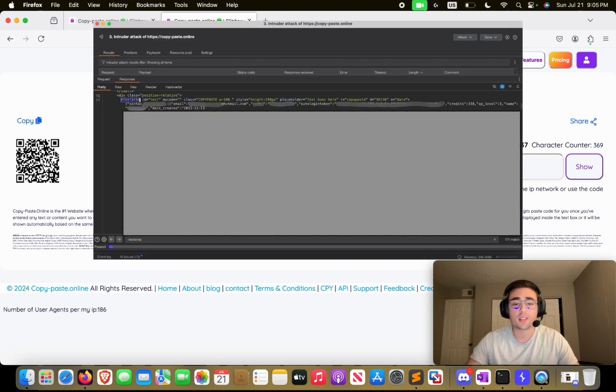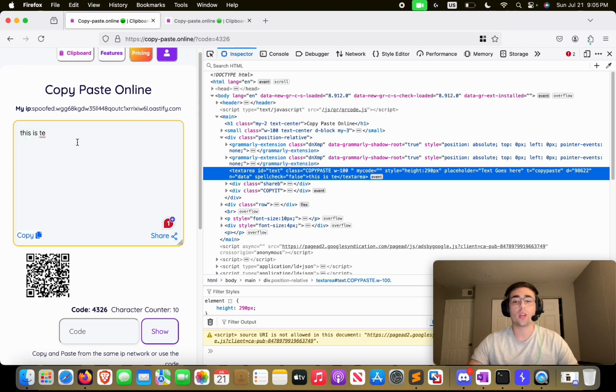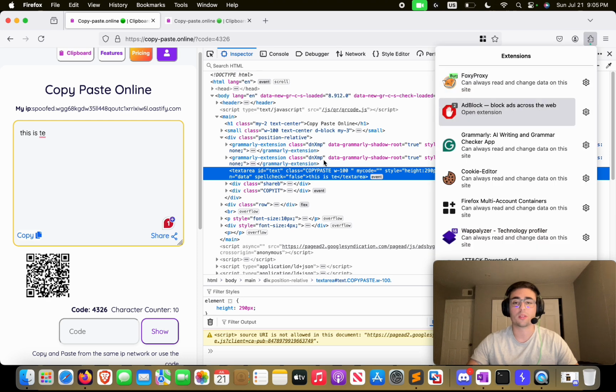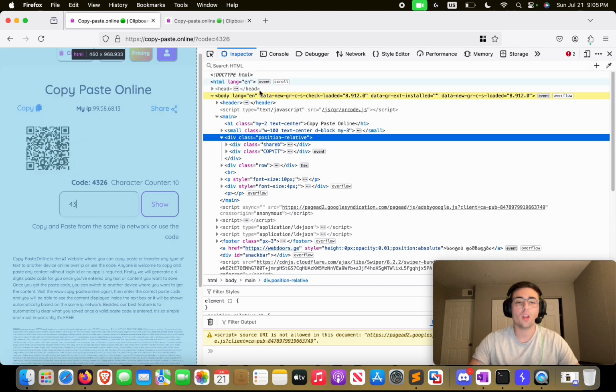Here in small text, it says that they are going to automatically clear what you saved once a valid passcode is entered. But I don't know how true that is, because we saw that I entered the code a couple of times via the script and via the UI, and it's not clear, right? We can turn the FoxyProxy on, refresh this page, and enter this code again. So 4326. All right, it's not working anymore.